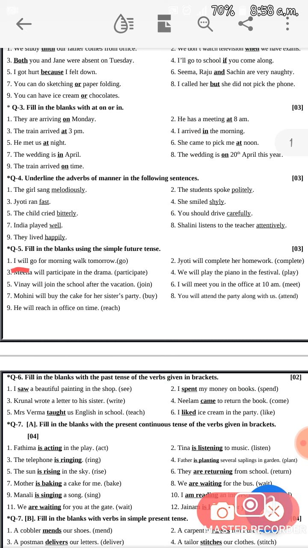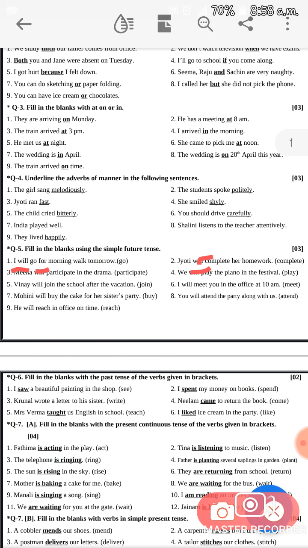Next, second number, Jyoti will complete her homework. So answer is will complete. Third number, Meena will participate in the drama. So answer is will participate. Fourth number, we will play the piano in the festival. So answer is will play.